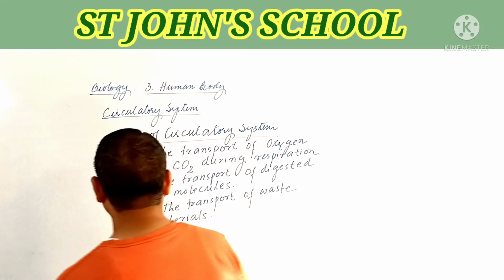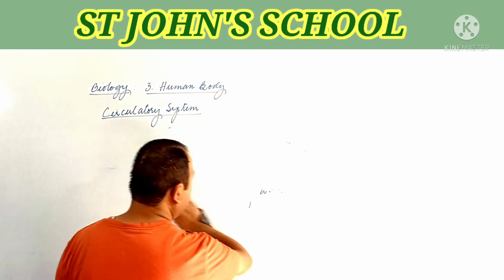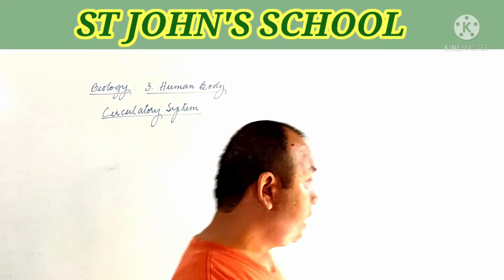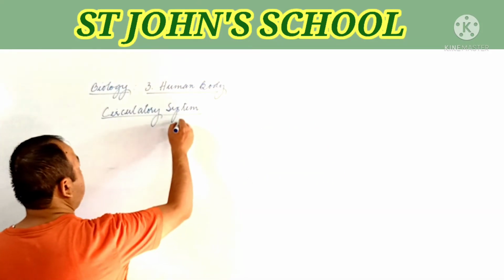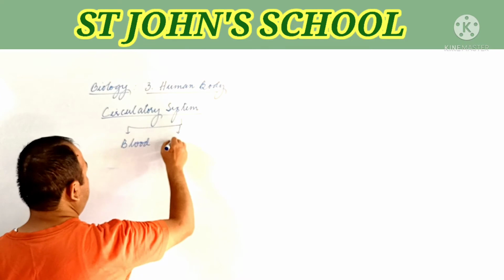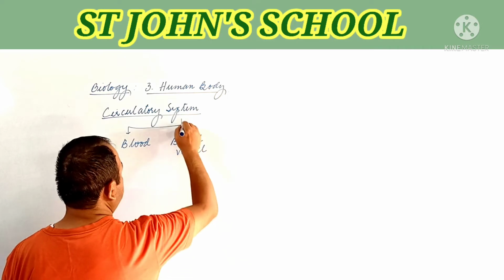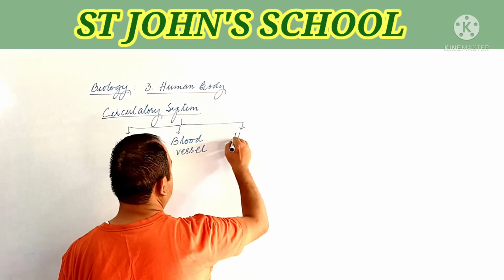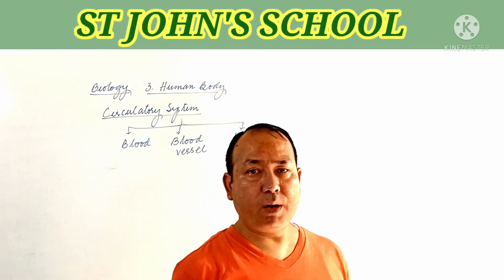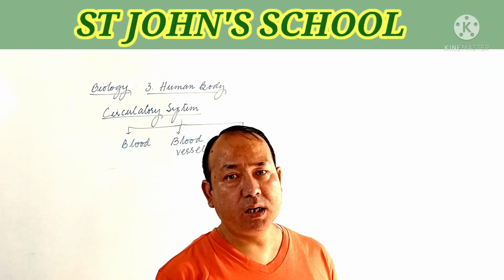Now, let us go into the topic. That is, if you are asked about what is circulatory system, then what you will be saying, and how many components of circulatory system are there. Now, this circulatory system mainly consists of blood, and then blood vessel, and then again comes the heart. Okay. In human body, blood together with blood vessel and heart forms an organ system which we call the circulatory system.